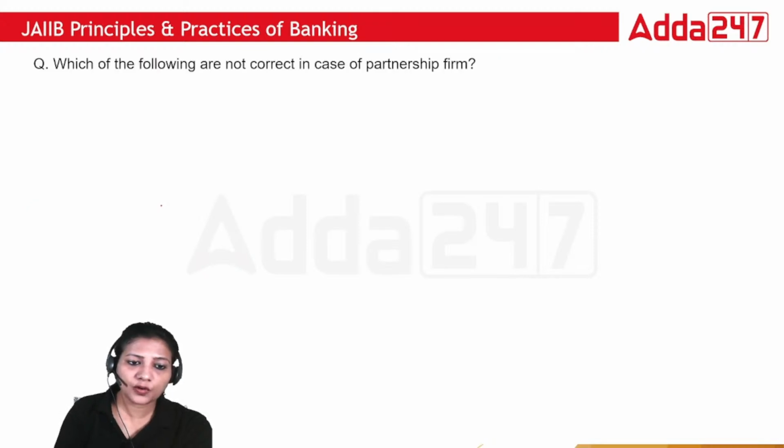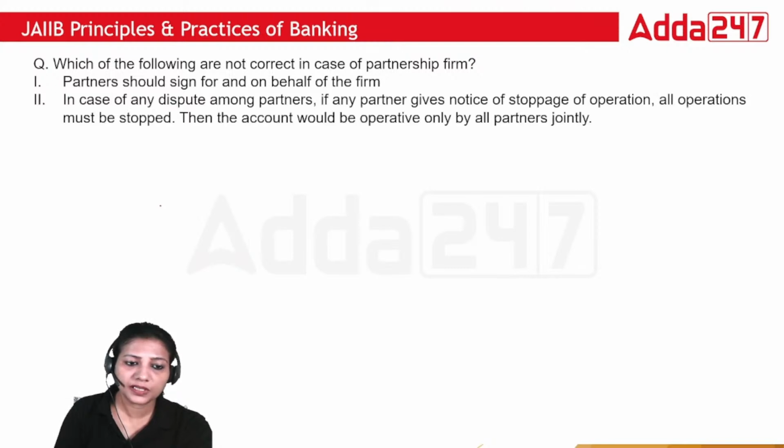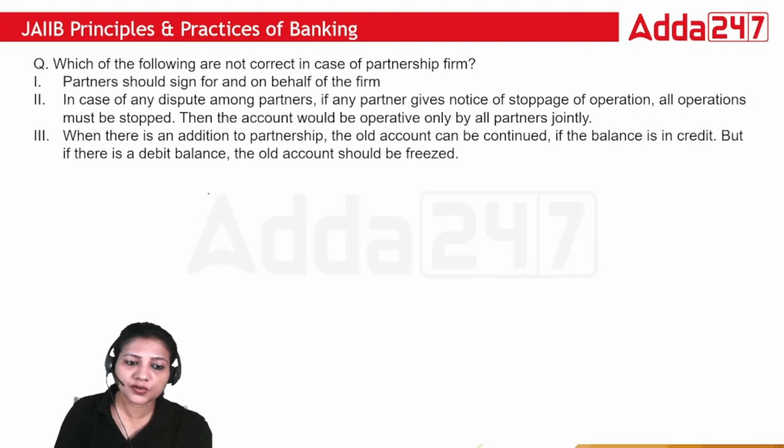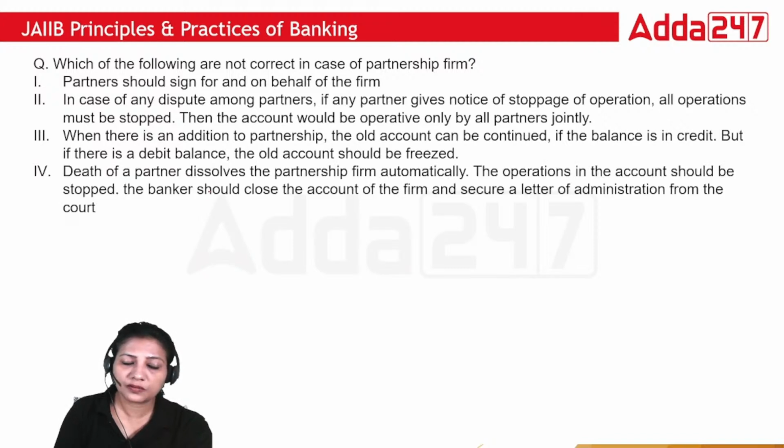Which of the following are not correct in case of a partnership firm? One, partner should sign for and on behalf of the firm. Two, in case of any dispute among partners, if any partner gives notice of stoppage of operation, all operation must be stopped. Then the account must be operative only by all partners jointly. Three, when there is an addition to the partnership firm, the old account can be continued if the balance is in credit, but if there is a debit balance, the account should be freezed.